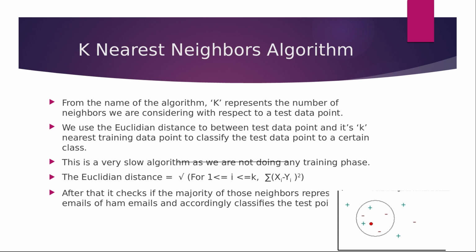This is a very slow algorithm as we are not doing any training phase. The Euclidean distance is given by the following formula, which you can see in this slide. After that, it checks if the majority of those neighbors represents spam emails or ham emails, and accordingly classifies the test point.